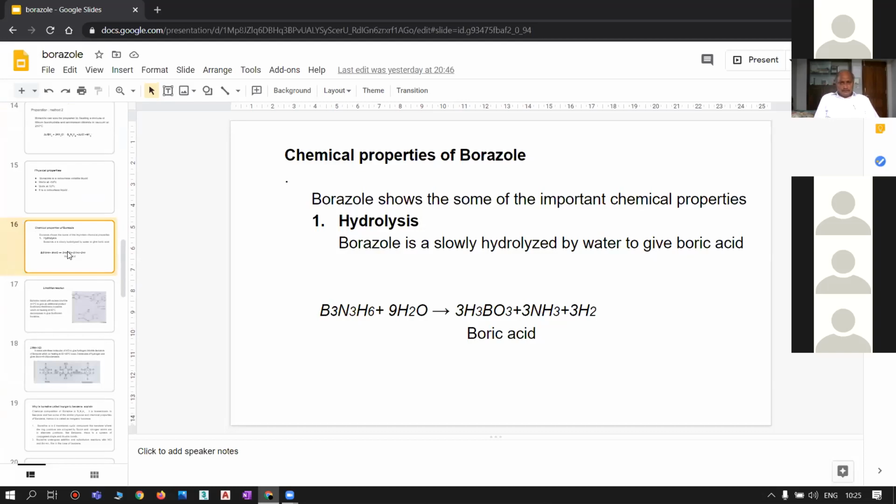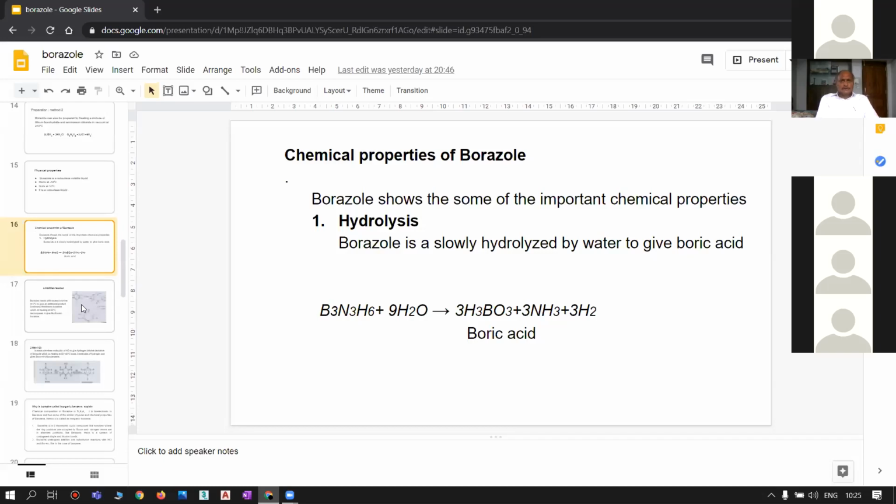Borazole is slowly hydrolyzed by water to give boric acid, that is B3N3H6, on treating with 9 moles of water. Borazine undergoes hydrolysis forming boric acid, H3BO3, with the liberation of ammonia and hydrogen.